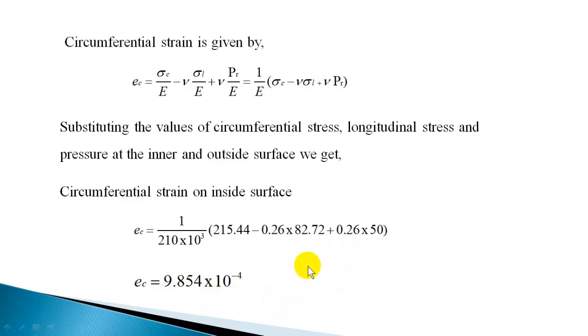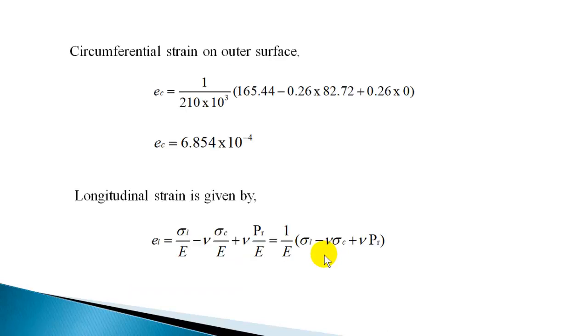Corresponding to outer walls, you have to substitute the hoop stress and pressure on the outside surface. There you know the pressure is 0 on the outer surface, and the hoop stress we have calculated you can substitute to get the circumferential strain on the outer walls.